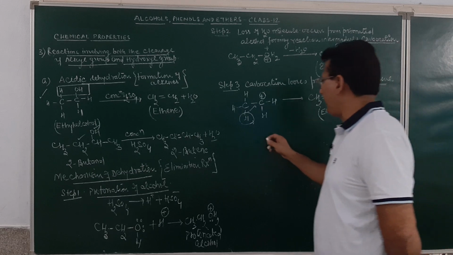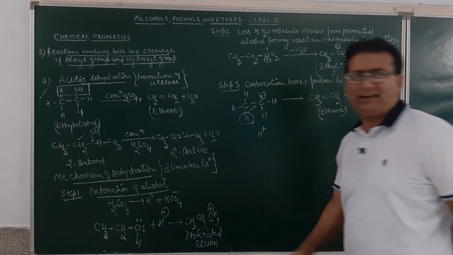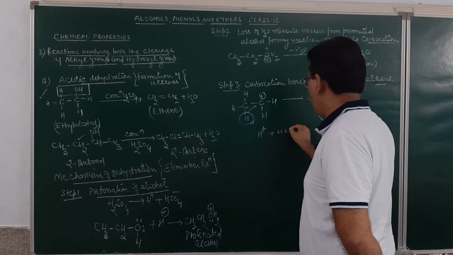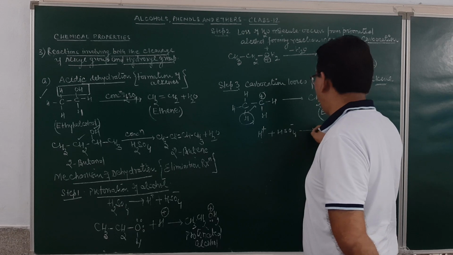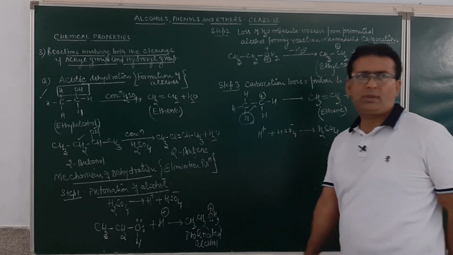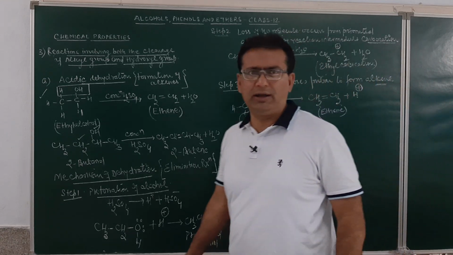Now this H positive so formed may again combine with the bisulfite ion, HSO4 negative, resulting in the formation of sulfuric acid. Am I clear? Now, reaction intermediate, carbocation.